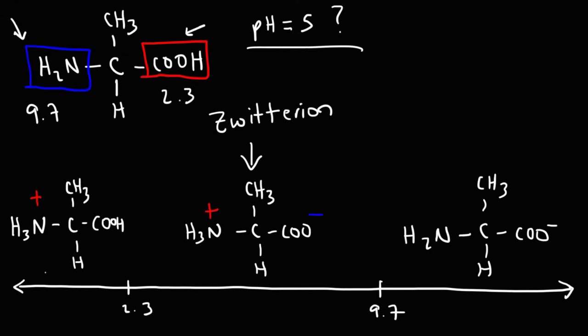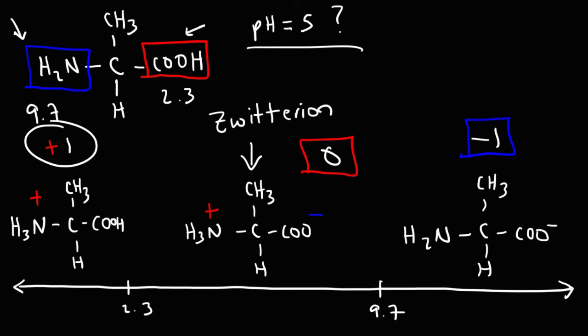of alanine. So the net charge when it's less than 2.3 is positive 1. When the pH is between 2.3 and 9.7, the net charge is 0. And beyond 9.7, the net charge is negative 1. So notice that under acidic conditions, the amino acid typically have a positive charge. And under basic conditions, amino acids typically have a negative charge.